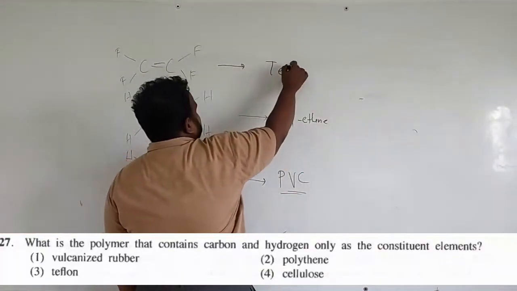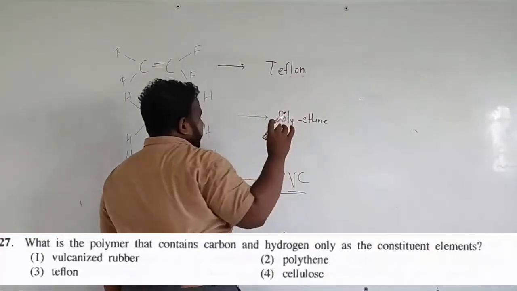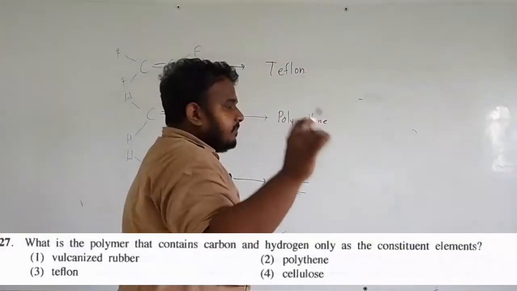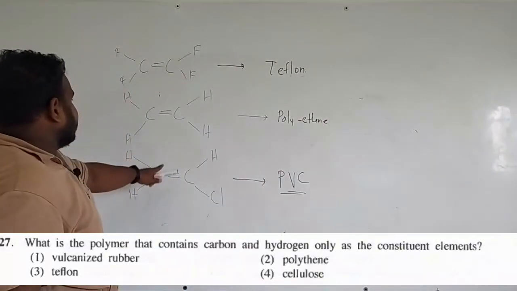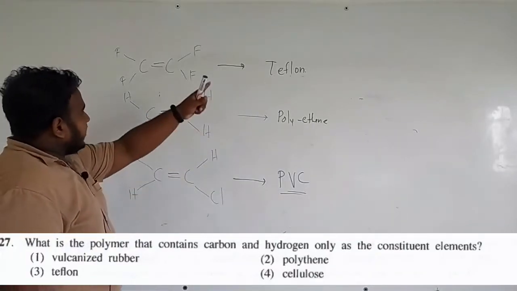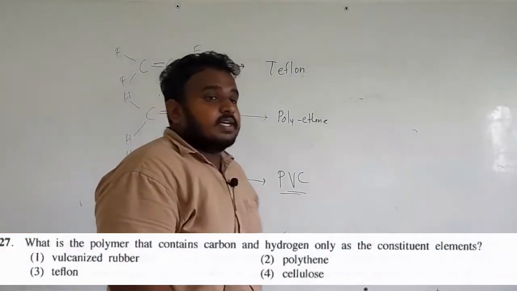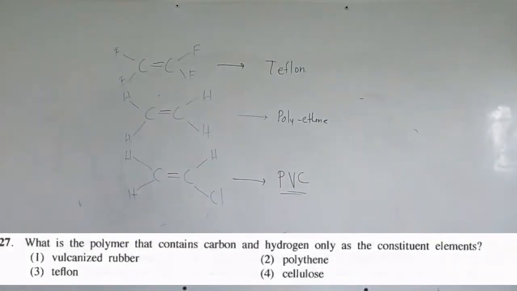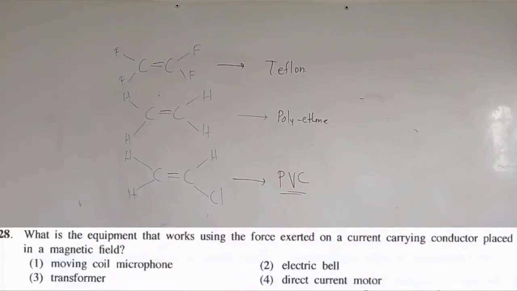So here they have asked you which of the following polymers has only carbon and hydrogen. If you look at polythene, it has only carbon and hydrogen, but PVC and Teflon have fluorine and chlorine. So here the answer is going to be polythene, the second one. Fine. So 27th is polythene, the answer.